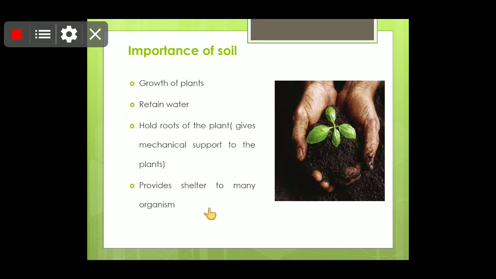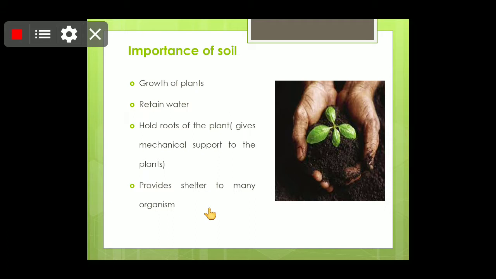So children, soil is a place where many small living creatures have their habitats. We will discuss in detail which organisms are most commonly found in soil. Also children, we have studied about nitrogen fixation.